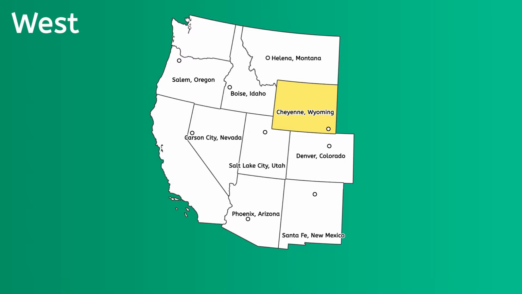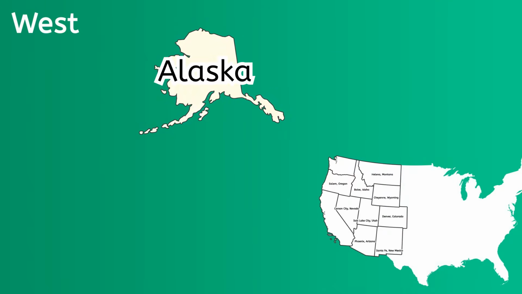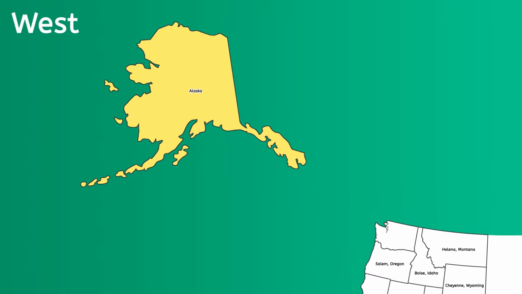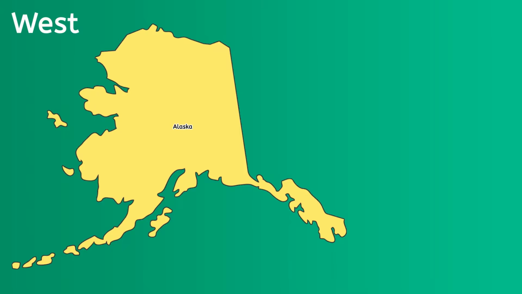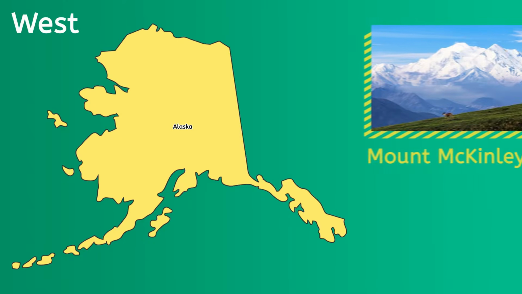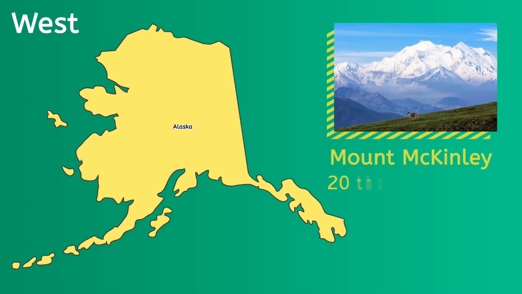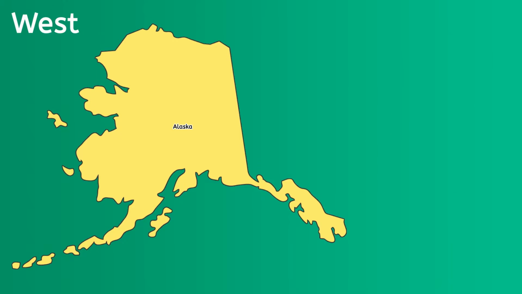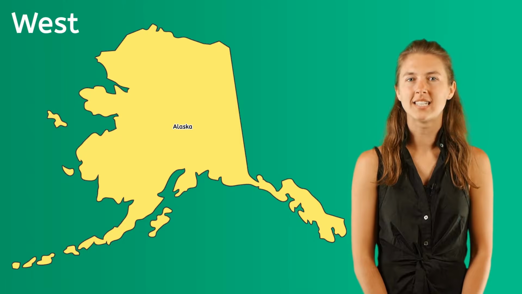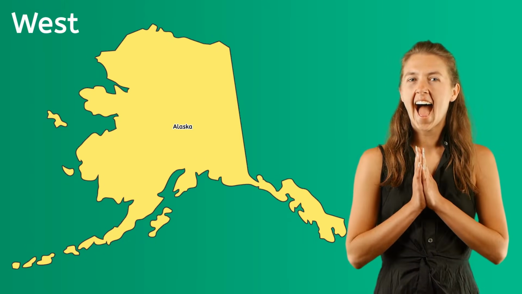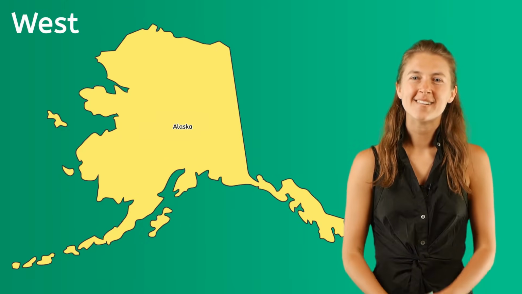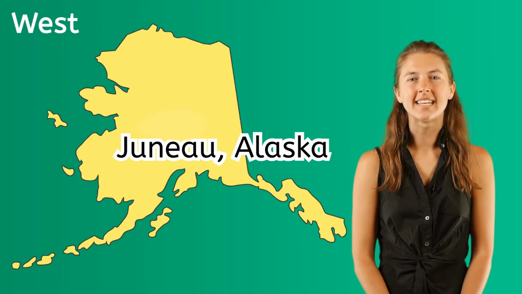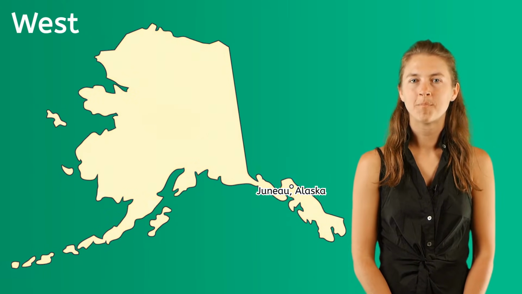Wyoming is the U.S. state with the least amount of people living in it. The state of Alaska, which once belonged to Russia, is now the largest U.S. state that houses the highest mountain in the country, Mount McKinley, which is higher than 20,000 feet above sea level. Did you guess that Alaska is the state with the highest mountain in the country? The capital city of Alaska is Juneau.